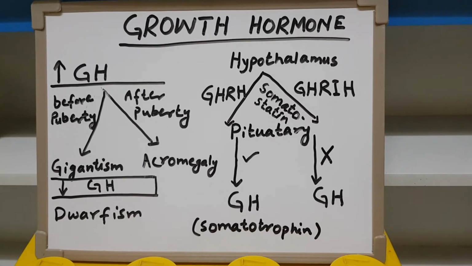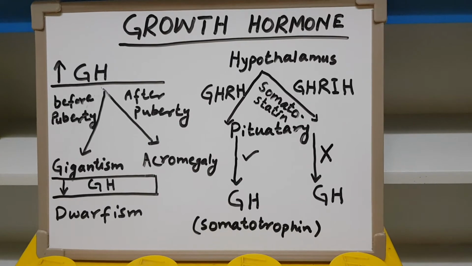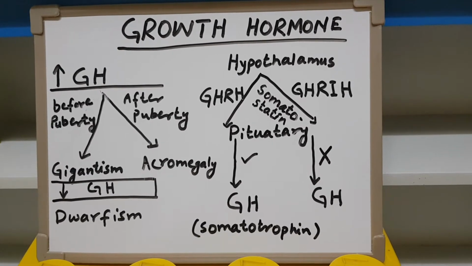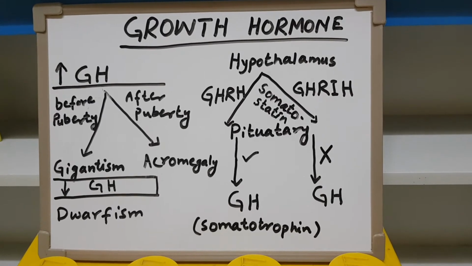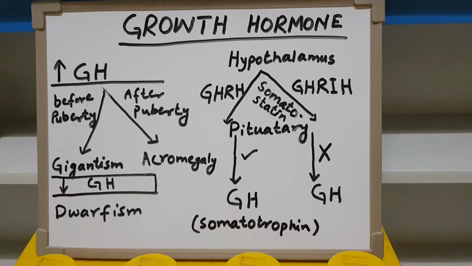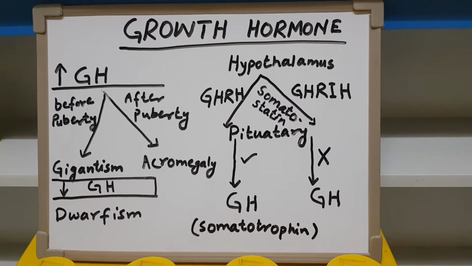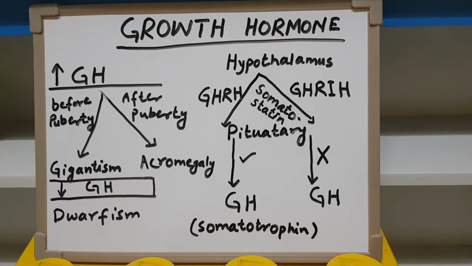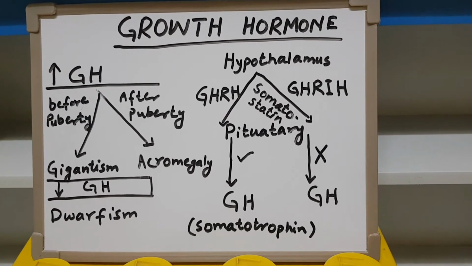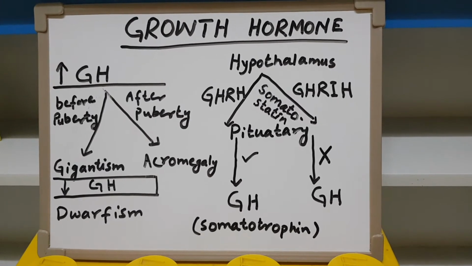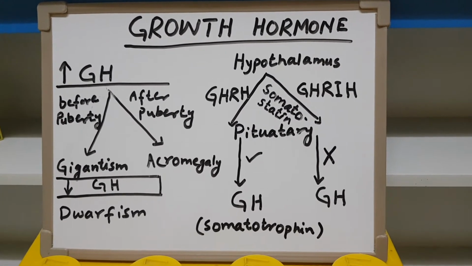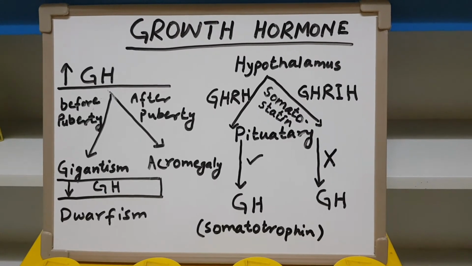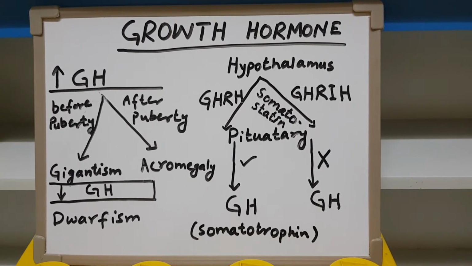Hypoglycemia occurs at night when a person is sleeping, also when a person does exercise, and also during anxiety. So these are the 3 conditions, anxiety, exercise, and sleep, when growth hormone secretion reaches its maximum. That's why it is said that kids and babies must take a good nap, a good sleep, so that they can gain maximum height. Also, a little bit of stress is essential.